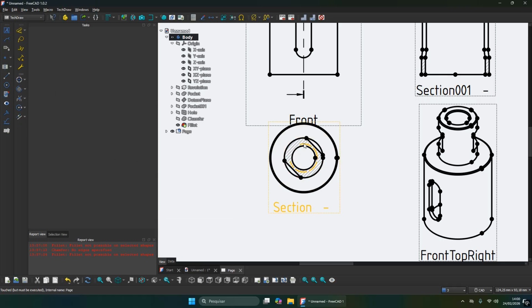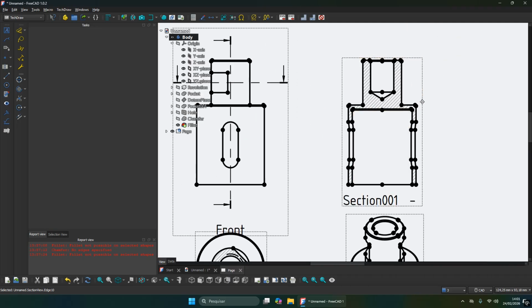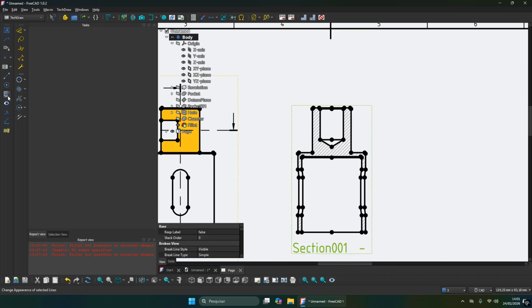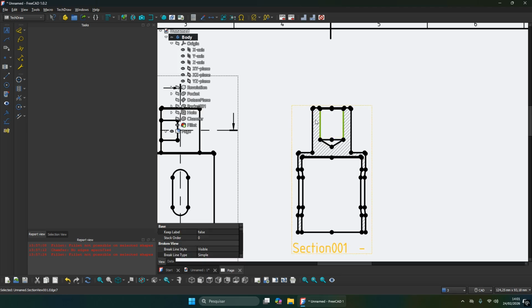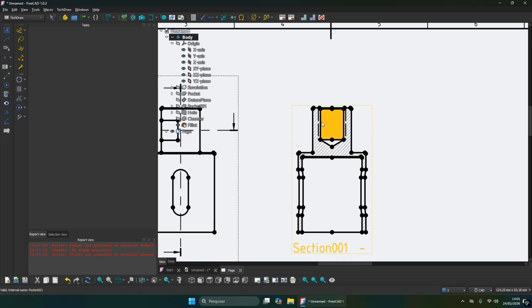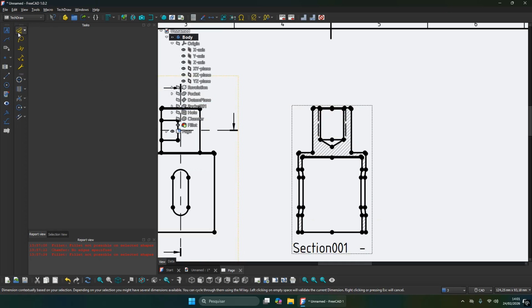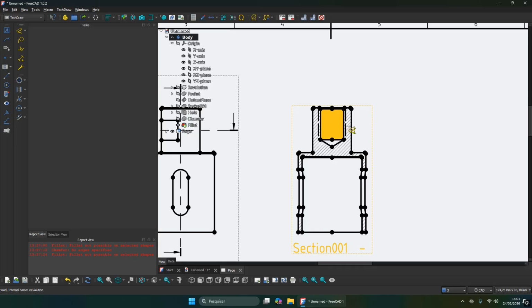Okay, you need to create this one and another thread annotation here. Go to this first command, select this and this. Oh, sorry, you need to tap Control before. Okay, now let's create some dimensions.